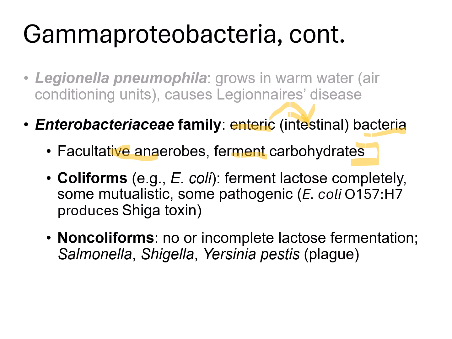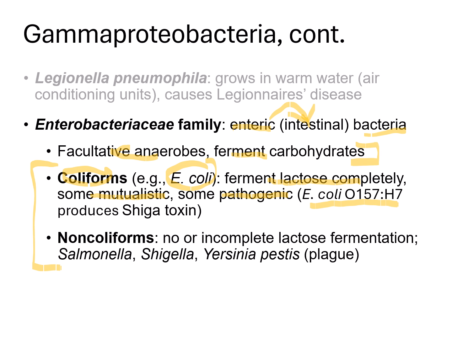For the Enterobacteriaceae family, there are two subgroups, coliforms and non-coliforms. Coliforms are named after the most common one, E. coli or Escherichia coli. These coliforms ferment lactose completely. Some of them are mutualistic and benefit us, but some of them are disease-causing, such as the strain E. coli O157:H7 that produces a toxin known as Shiga toxin.